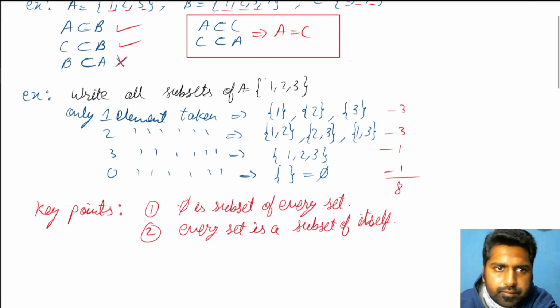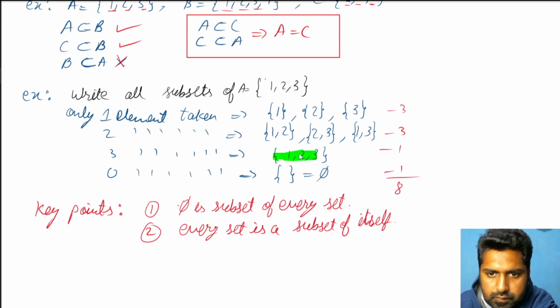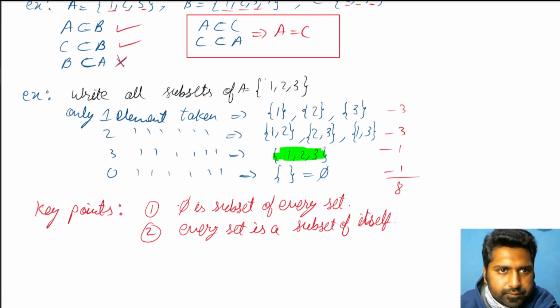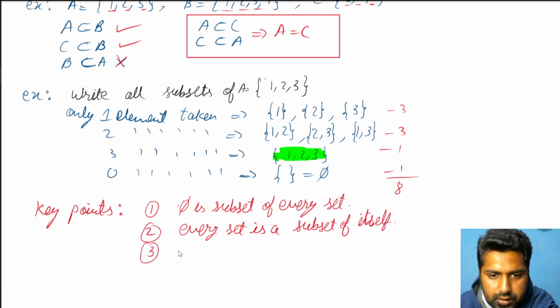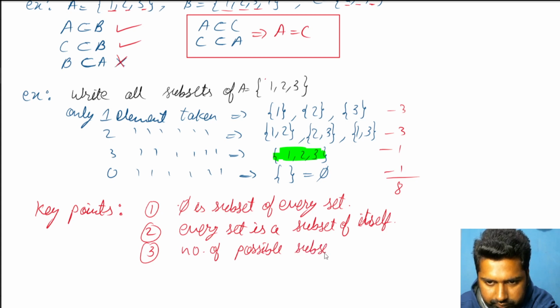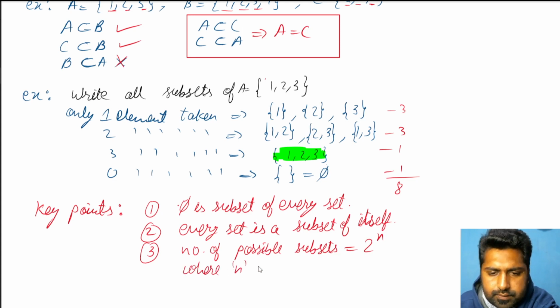See, 1, 2, 3. This 1, 2, 3 is a subset of set A. 1, 2, 3 means every set is a subset of itself. A is a subset of A. Okay. And third, the number of possible subsets is equal to 2 raised to power n, where n is the number of elements.